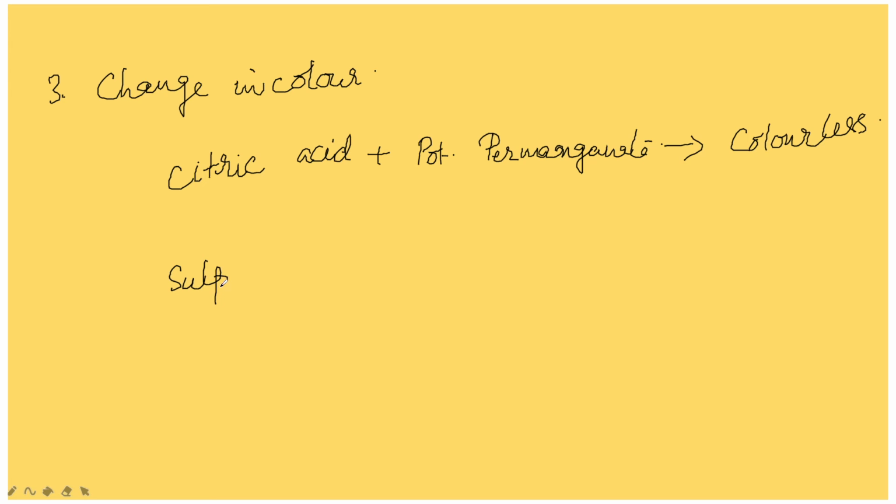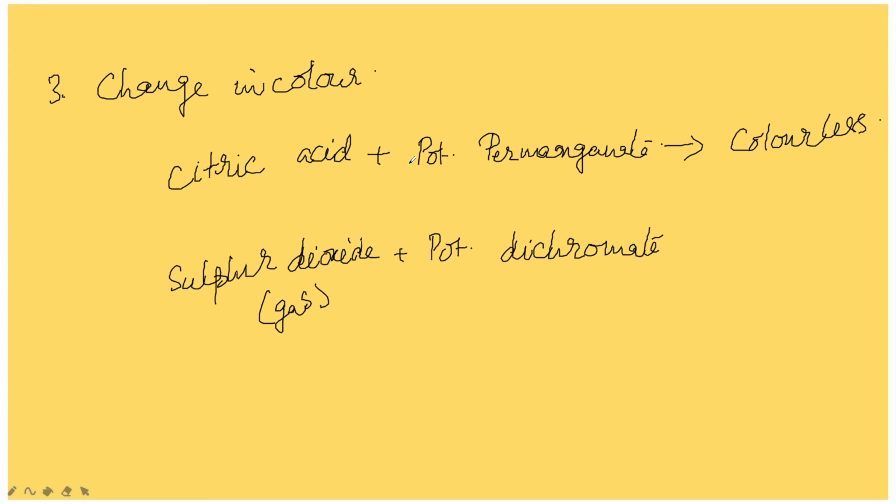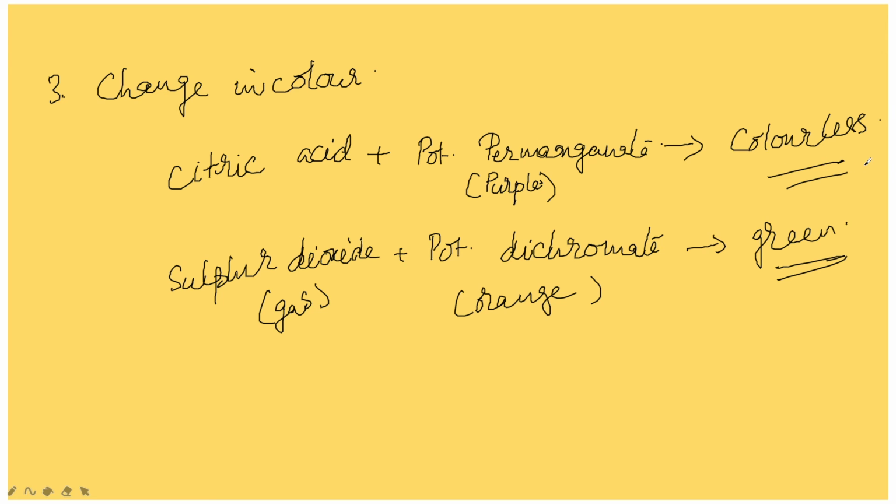Here it is orange color, this solution changes into green color. So with this color change we can identify and tell that yes, chemical reaction took place.